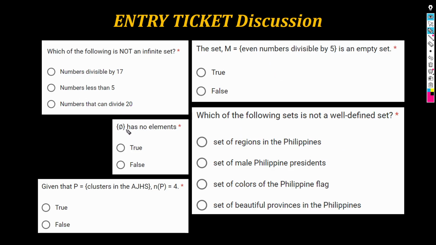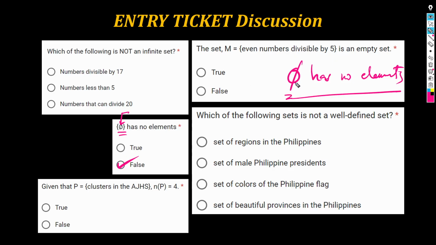How about the next one? This notation has no elements. Let me check your answers. There are many mistakes here. The answer is what? The answer is false. This one actually has one element. Sir, can that be an element? Sir, didn't you say this symbol is the symbol for the empty set or the null set? Correct. But the statement didn't say that, it said this notation has no elements. Had that been the question, the answer would have been true.